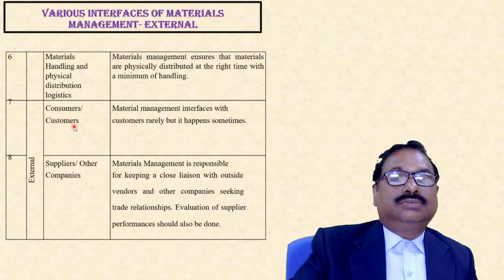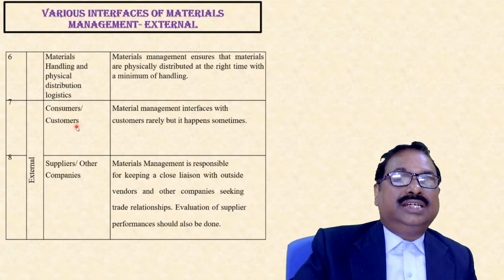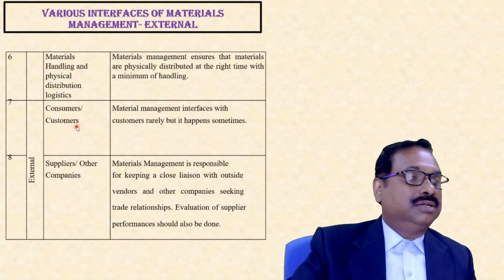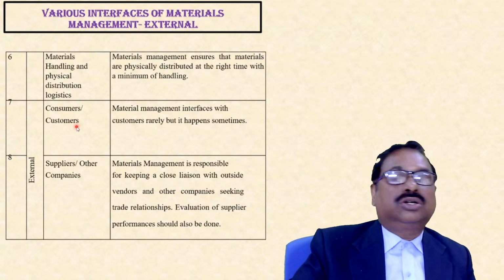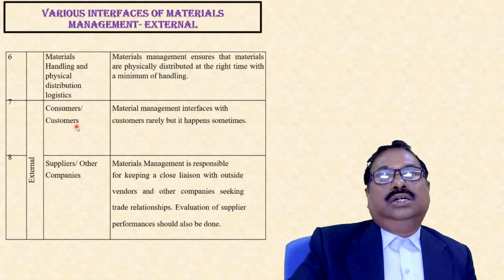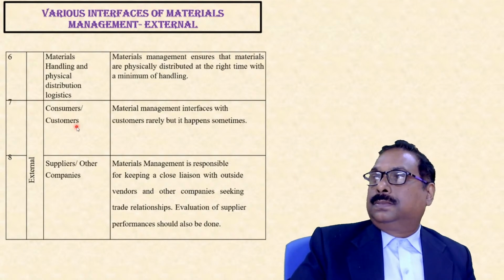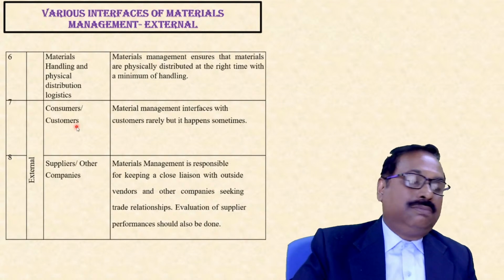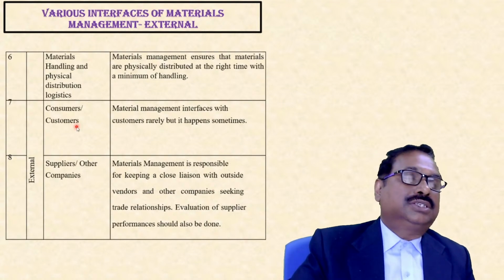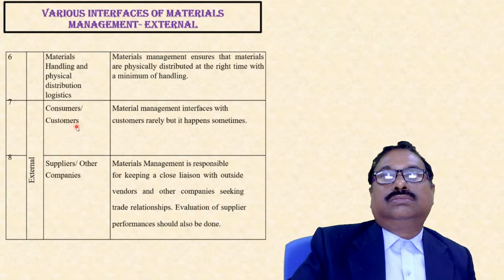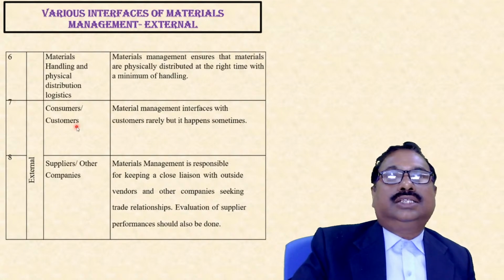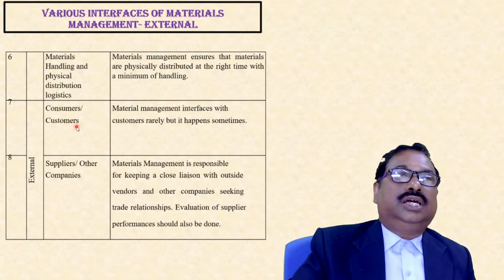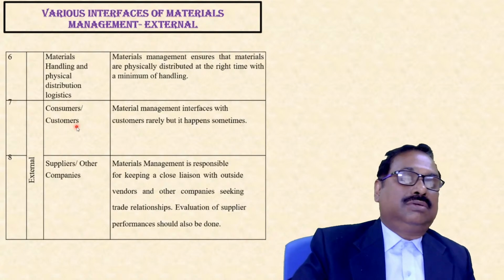Materials management interfaces with customers rarely, but it happens sometimes when you are producing huge products and selling directly. Suppose Thermax is a company which is manufacturing compressors. They are directly selling to, say, NTPC, National Thermal Power Corporation.